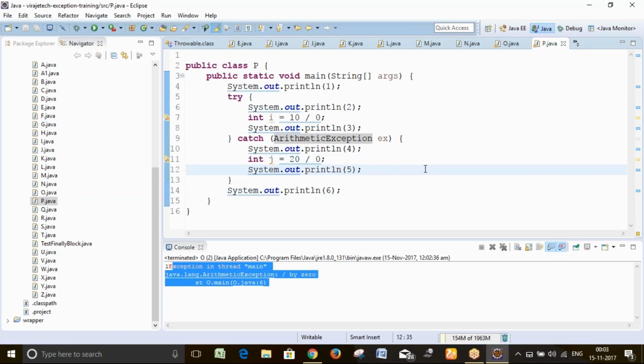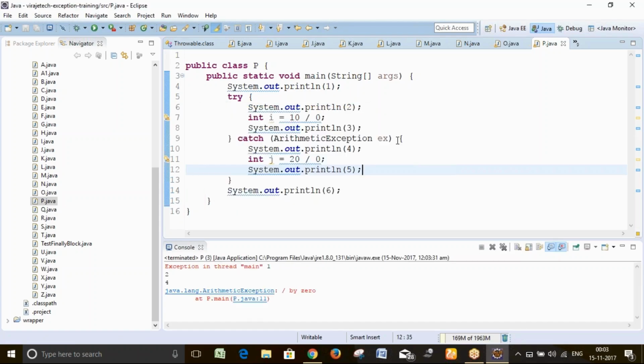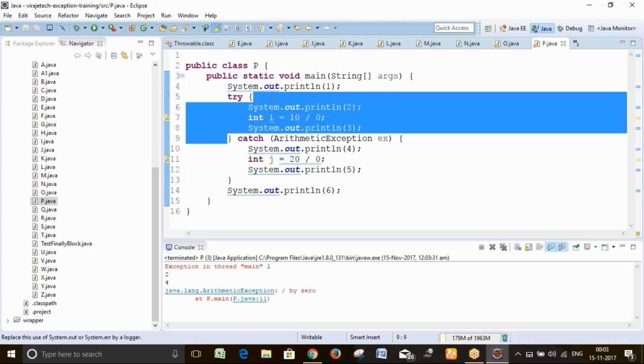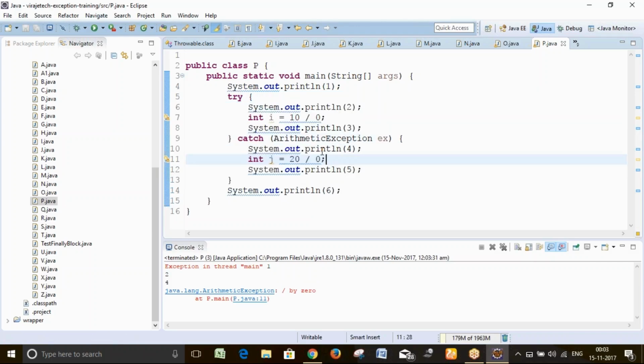One tricky question. Your program will terminate here itself. See, this int under the try is handled by this catch, but what about this statement? It will terminate from here, line number 11 it is terminated. Got it?